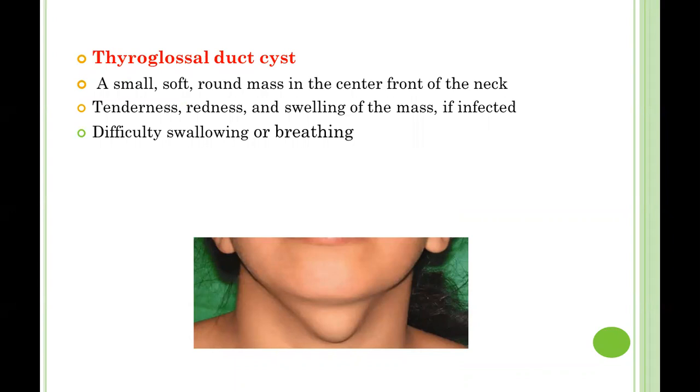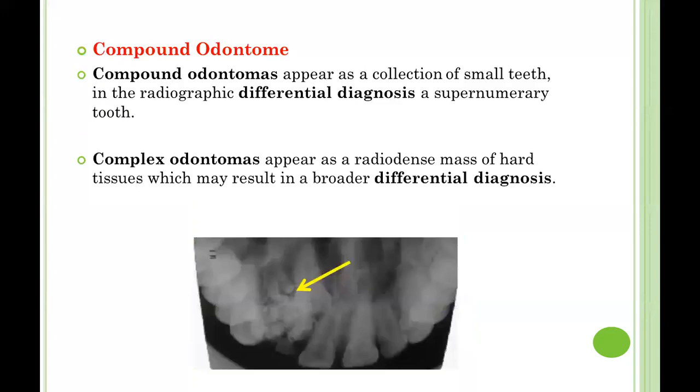So the next question was about the thyroglossal duct cyst. A thyroglossal cyst is an irregular neck mass or lump which develops from the cells and tissues left over after the formation of the thyroid gland. The clinical features include a small and soft round mass in the center of the neck. There is tenderness, redness, and swelling of the mass if infected, and there is difficulty in swallowing and breathing. Now moving to the next question.